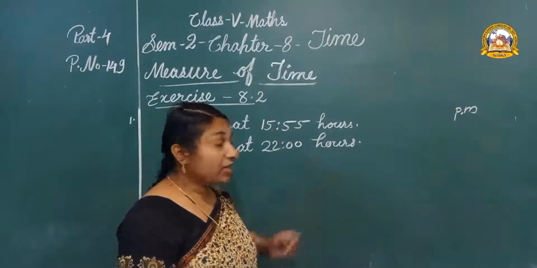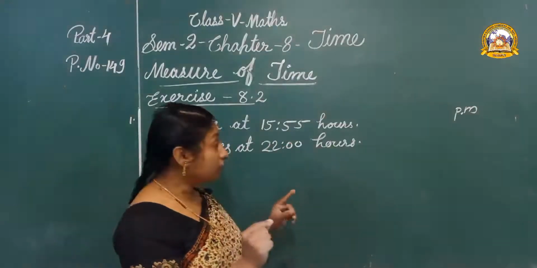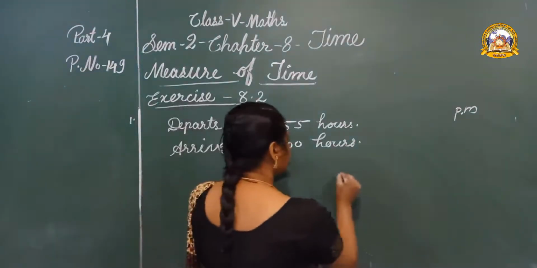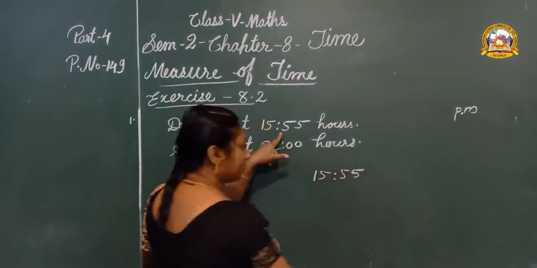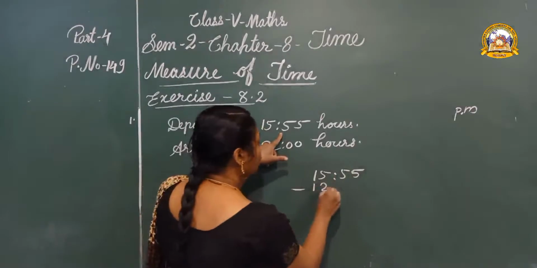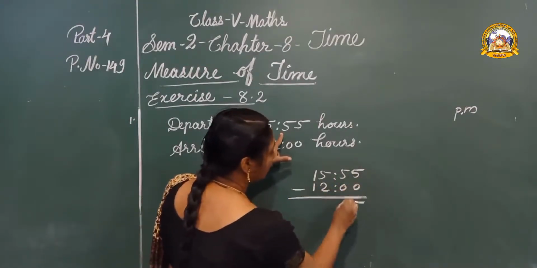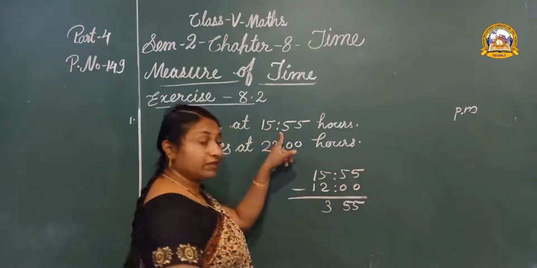And how can we find the number? Subtract 12 hours from the given hours. 15 hours 55 minutes minus 12 hours. Okay, 5 minus 2, 3, 1 minus 1, 0.